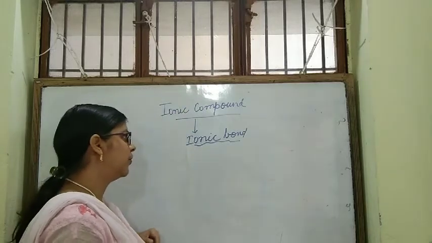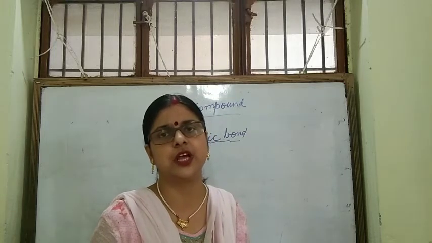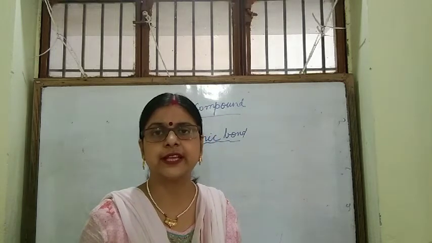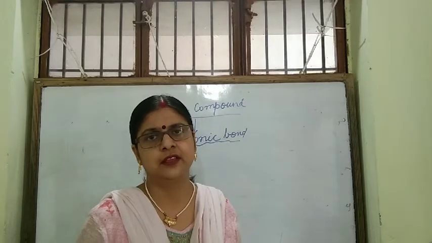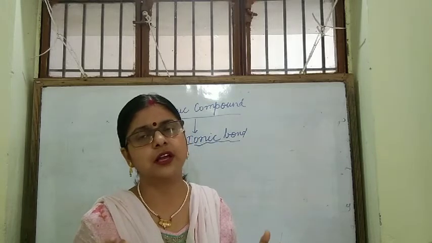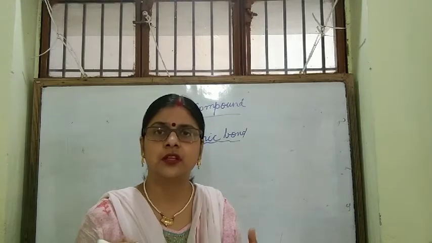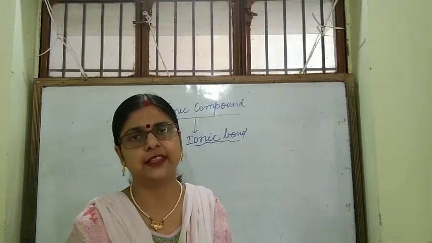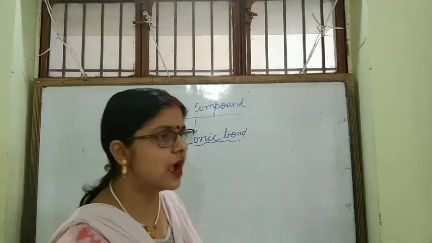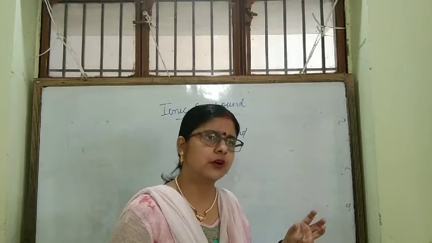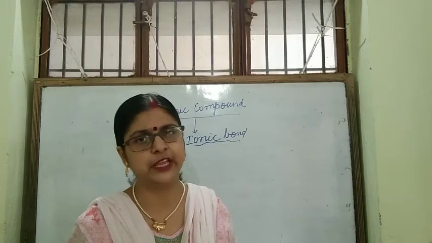What is this ionic bond? Ionic bond is the electrostatic force of attraction which exists between two oppositely charged ions. Electrostatic or Coulombic force of attraction that exists between two oppositely charged ions that results in the formation of ionic bond. Now, what type of elements forms this ionic bond? That I will explain to you.